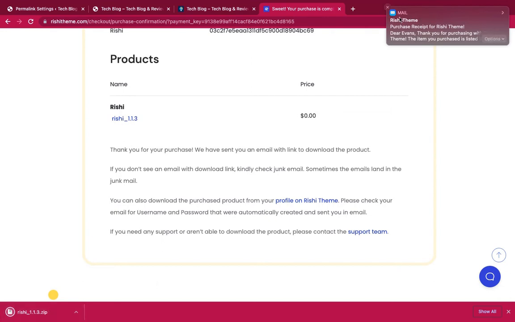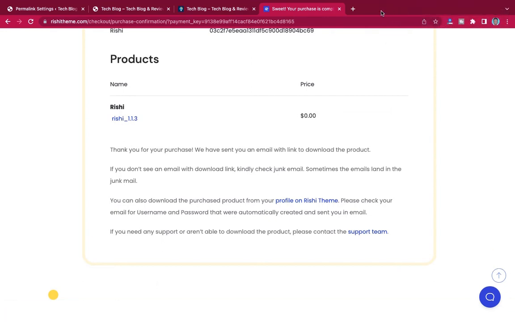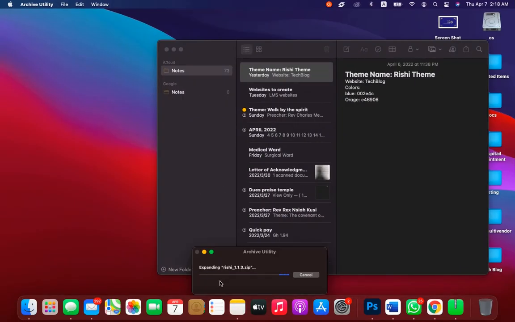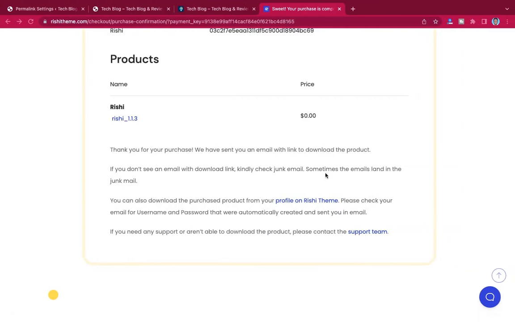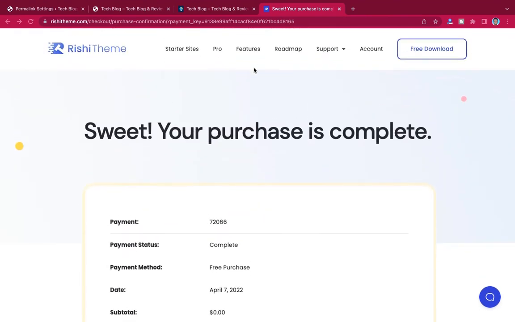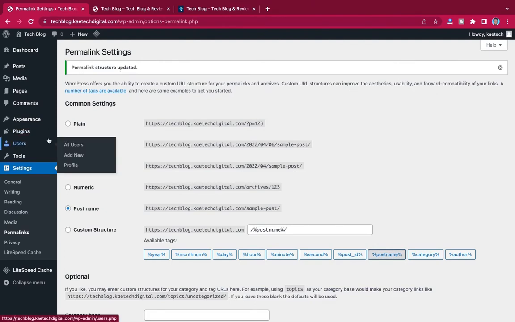Of course, they're going to send you a message over here, but your theme will start downloading for you. And as you can see, I have my theme ready over here. So I'm going to close it and go back over here. Now that I have my theme ready, all I need to do is exit this one to go back to my dashboard over here,